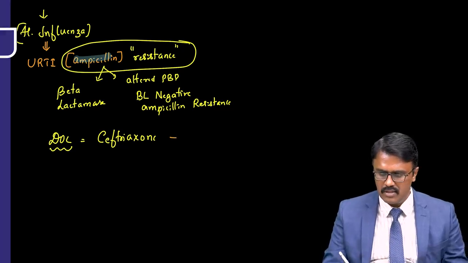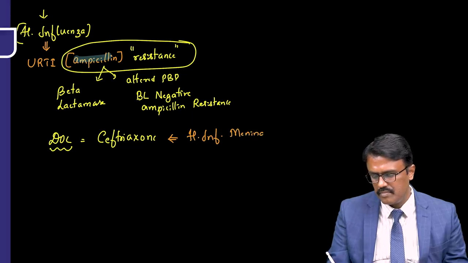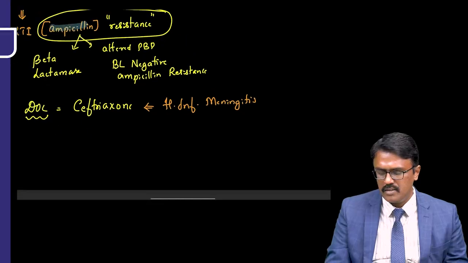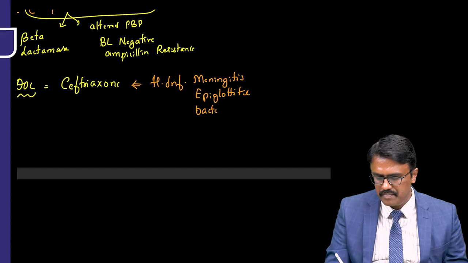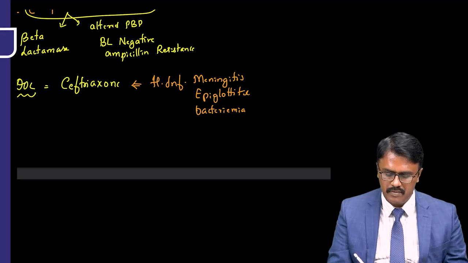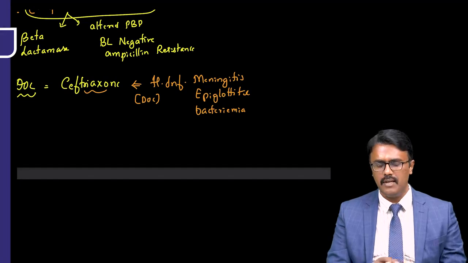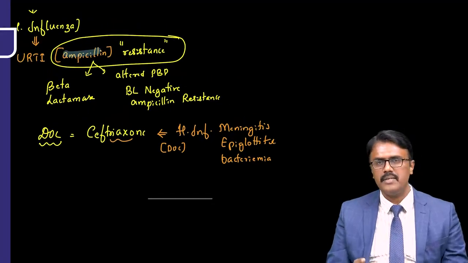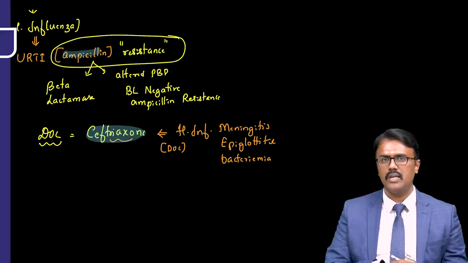Ceftriaxone is also used in serious infections like H. influenza meningitis, if there is epiglottitis, or if there is bacteremia. Then ceftriaxone becomes the drug of choice. For milder infection, you can give ampicillin, but if you suspect ampicillin resistance, you have to start the patient on ceftriaxone. Recently asked question in your exam.